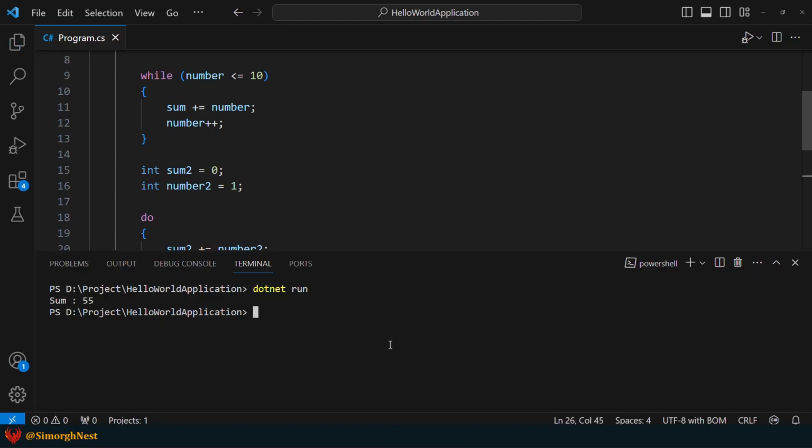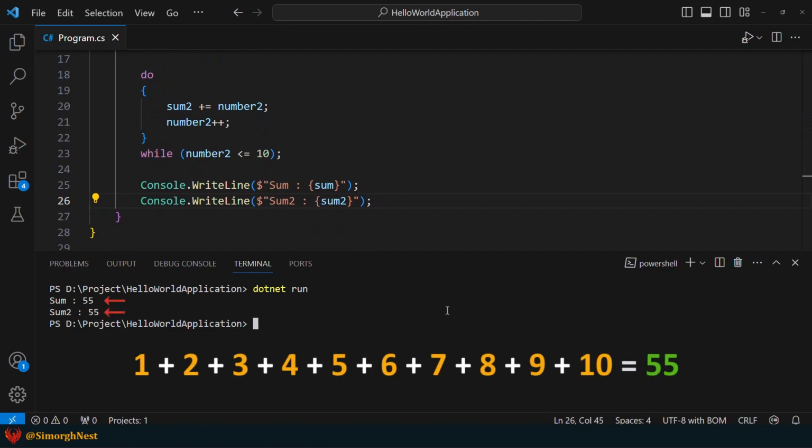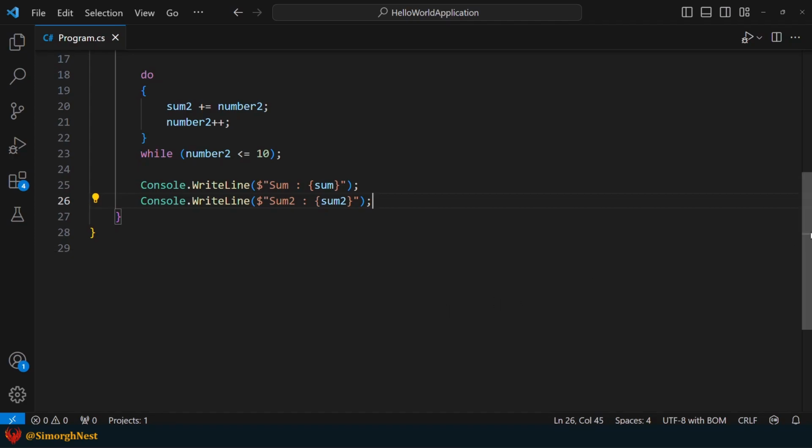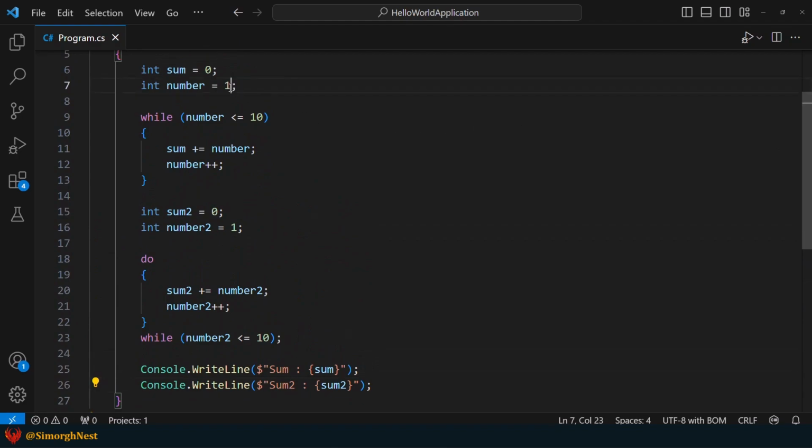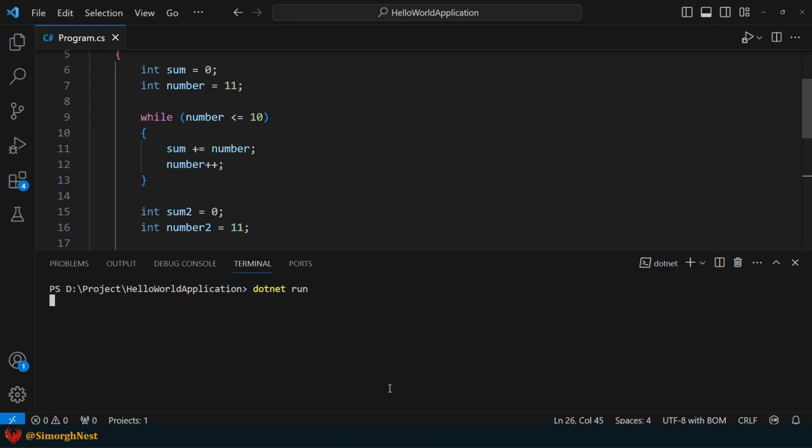Now run the application again. As you can see, we obtain 55 as the result for both loops. Now, can you guess what happens if we change the values of number and number2 to 11? Okay, let's run the application to find out. As you can see, we obtain 0 when using the while loop and 11 when using the do-while loop.